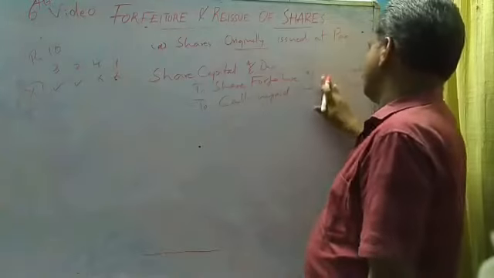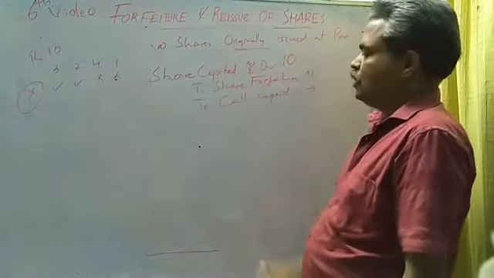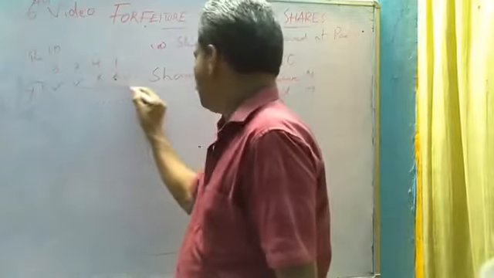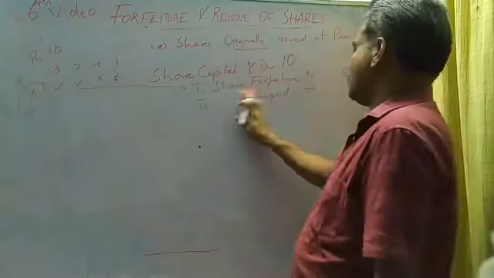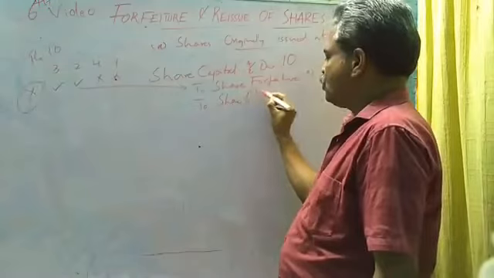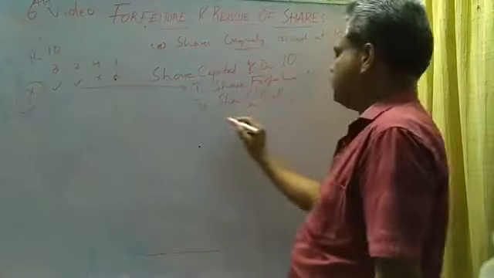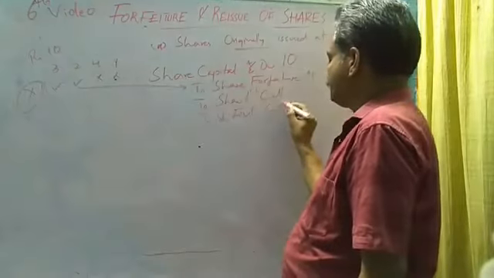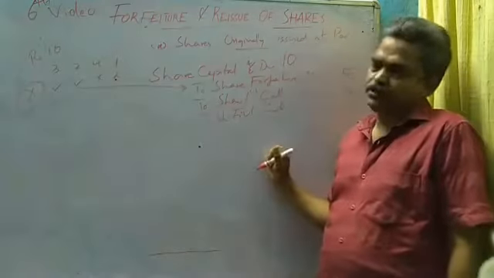Share capital account debit. What is the value of the share? It is 10 rupees. To share forfeiture. How much money have they got? That money will come here, that is 5 rupees. Here we will write to share first call. What is the amount of first call? It is 4 rupees. Then to share final call, it is 1 rupee. Then this is the entry for forfeiture of share.